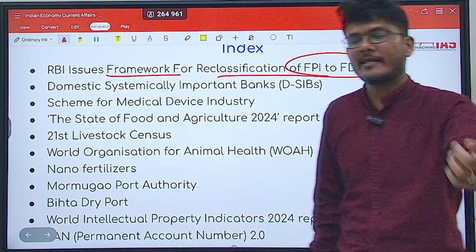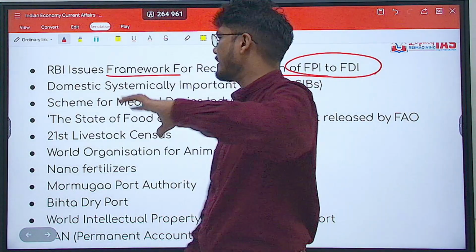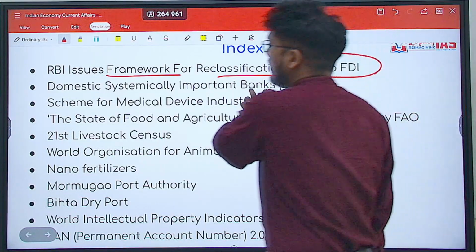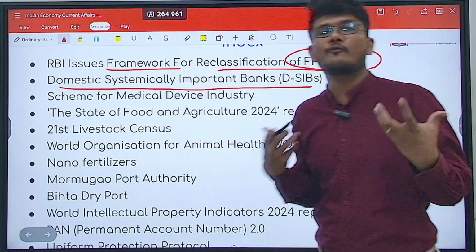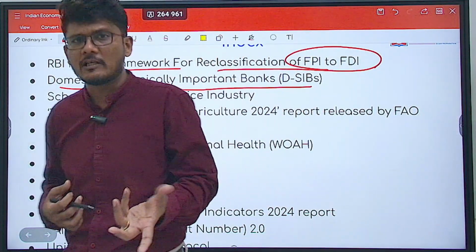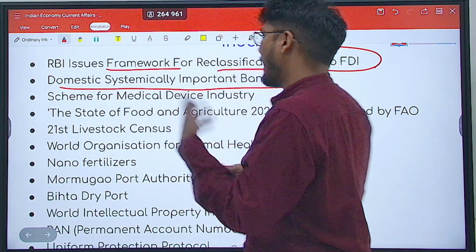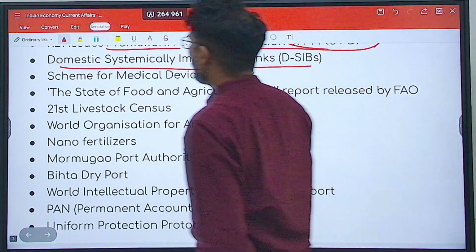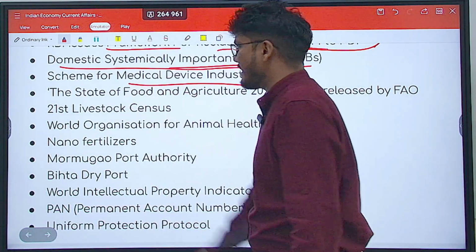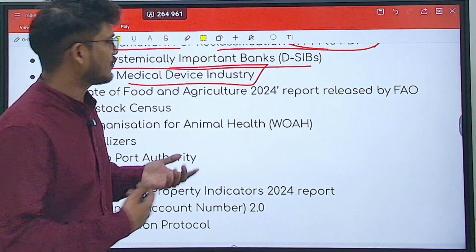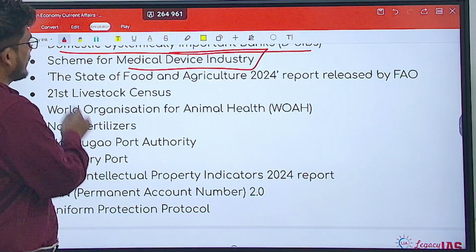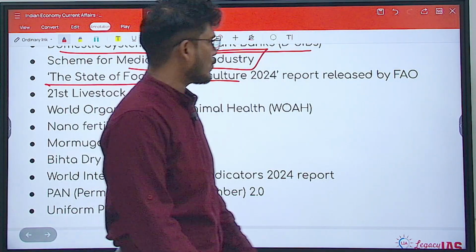When you have FPI that gets converted into FDI, what is the reclassification of that? Then domestic systemically important banks, that means too big to fail banks. What banks are these? What is the concept of this and what does the new list say? Then we have the scheme for medical device industry, right? Medical devices like stents, etc., which are used for surgery. We'll see that. Then the State of Food and Agriculture 2024 report